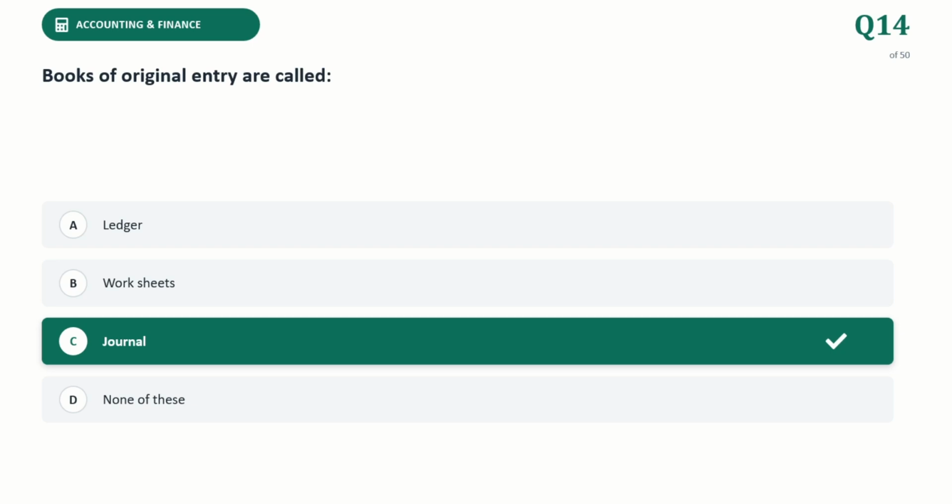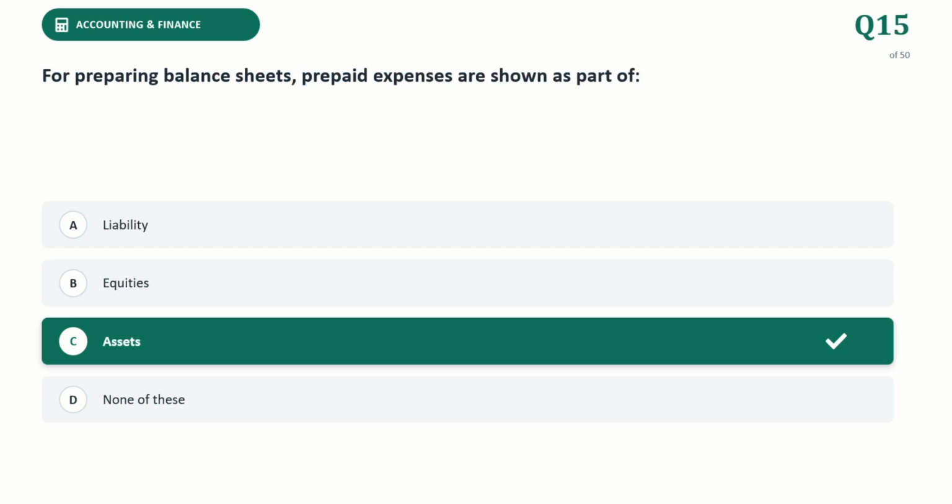Next question. For preparing balance sheet, prepaid expenses are shown as a part of? The correct answer is asset. Prepaid expenses represent goods or services that a business has paid in advance but has not consumed or utilized.